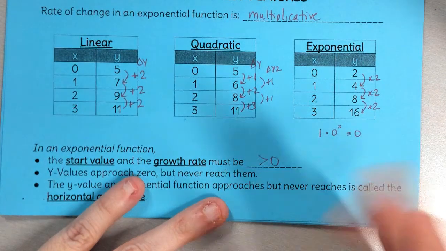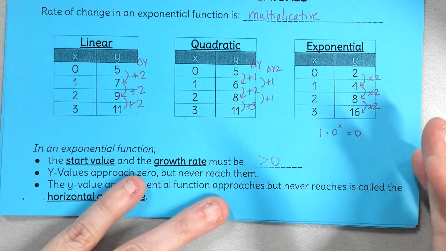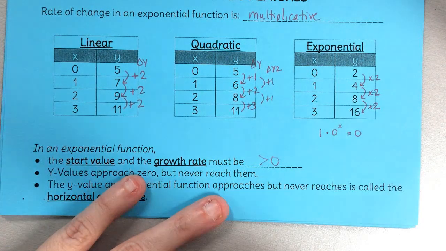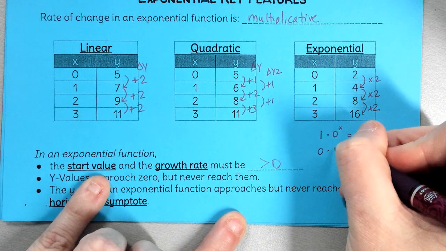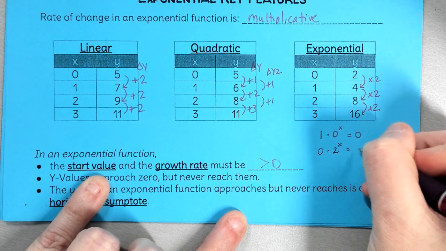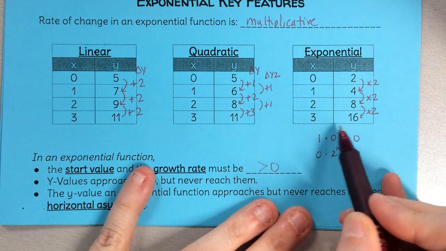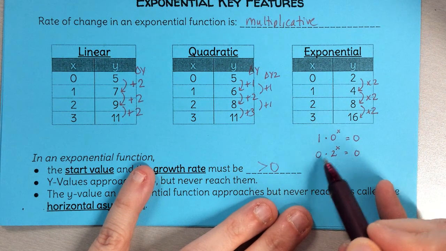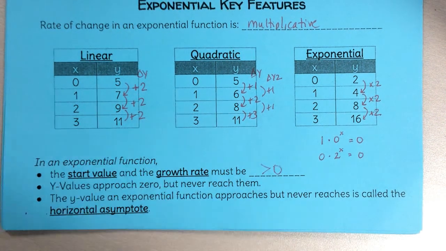Also, it can't be negative, because what even is negative growth? I don't even know what that means. It's not decay, because decay is multiplying by something between 0 and 1, right? So it's not decay. It just doesn't make sense. Okay, now likewise, I have to have a start value bigger than 0, because let's say I have nothing and I double it x number of times. Well, then I've got nothing. If I don't have something to grow, I can't grow it. So I have to have a growth rate bigger than 0, because otherwise I'm not growing. I have to have a start value bigger than 0, otherwise I have nothing to grow. So my start value and growth rate have to be bigger than 0.